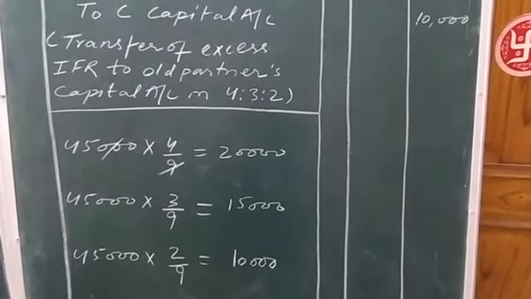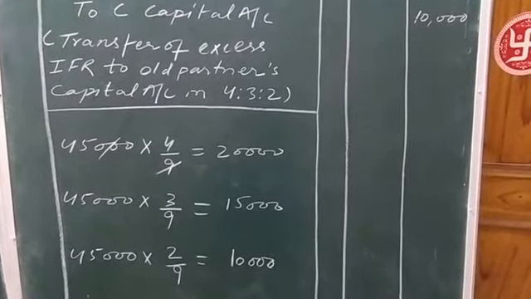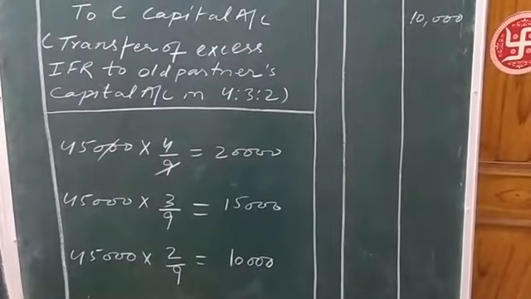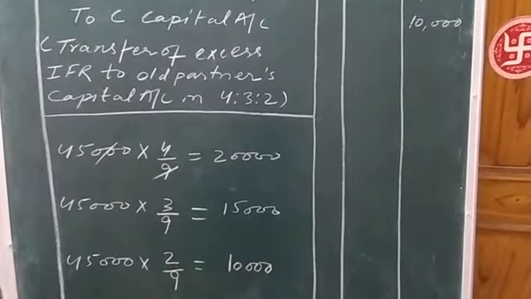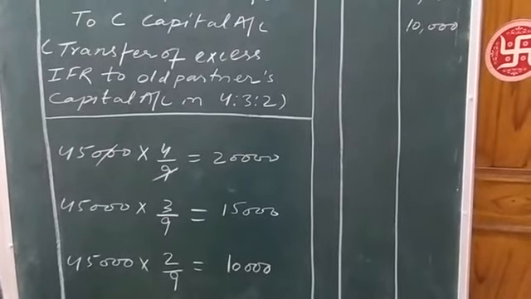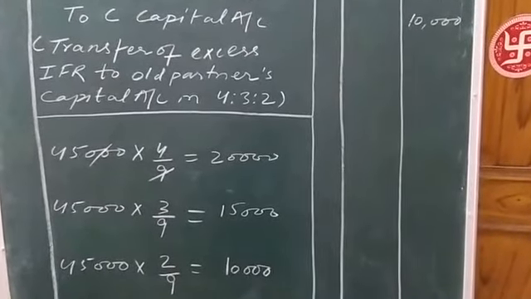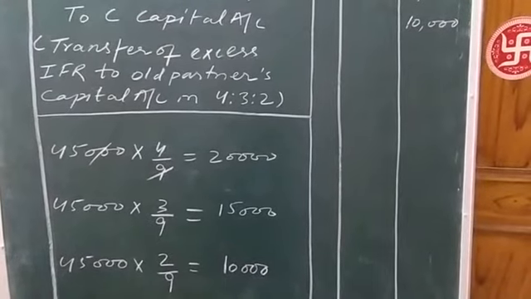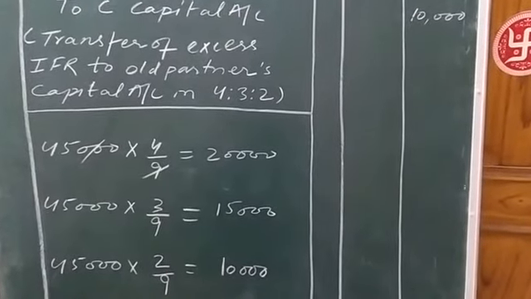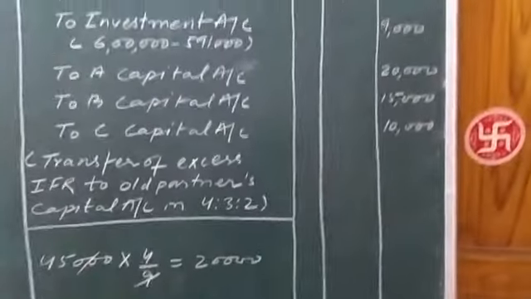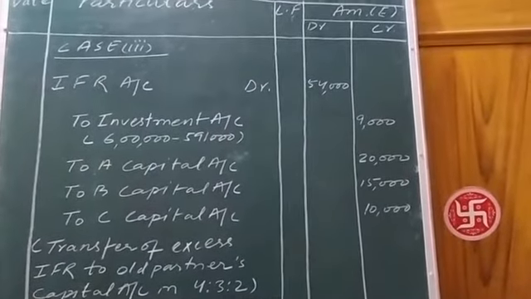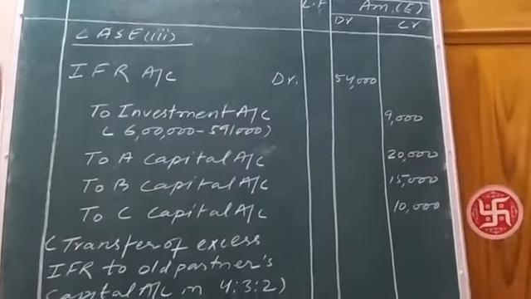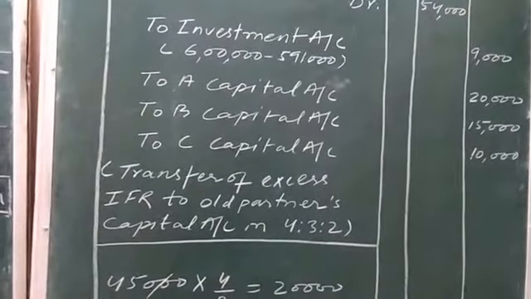So these are the respective shares of old partners A, B and C in the undistributed IFR amount, and will be written in front of A, B and C on the credit side of the amount column. You can see the narration.